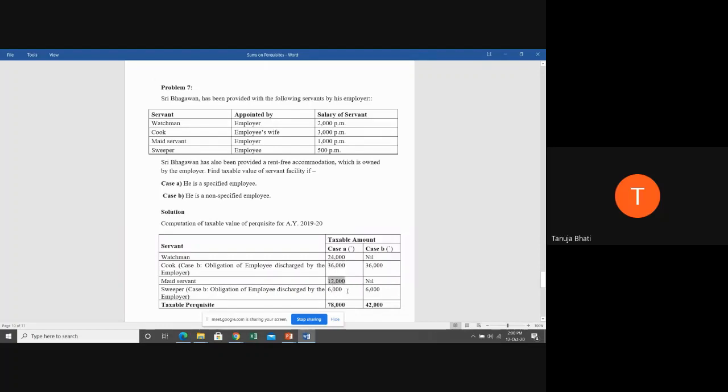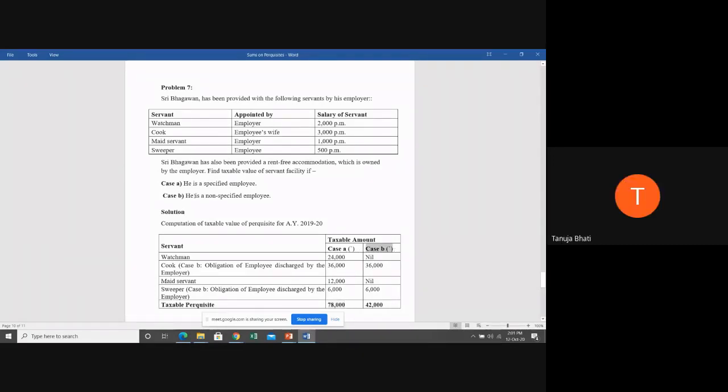Maid servant 12,000 completely taxable. Sweeper 6,000 completely taxable. So what is the taxable amount in case A? In case of a specified employee, in respect of servant facility, 78,000. So is the A part understood? Students, is the A part understood, if he's a specified employee? Yes, ma'am. Okay.